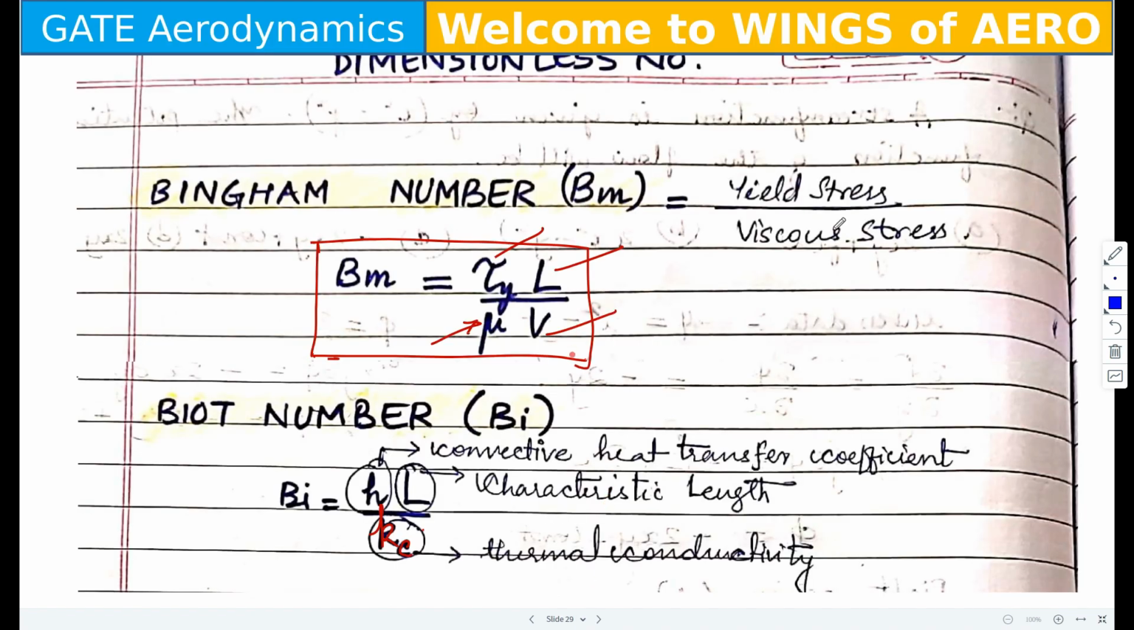Alright, already we have discussed the Buckingham Pi number. I hope all of you have noted down the formulas. Okay, so the Bingham number is a ratio between the yield stress versus viscous stress.